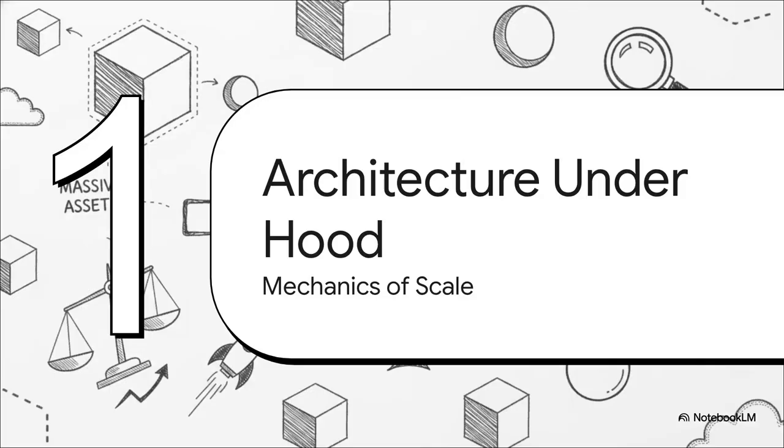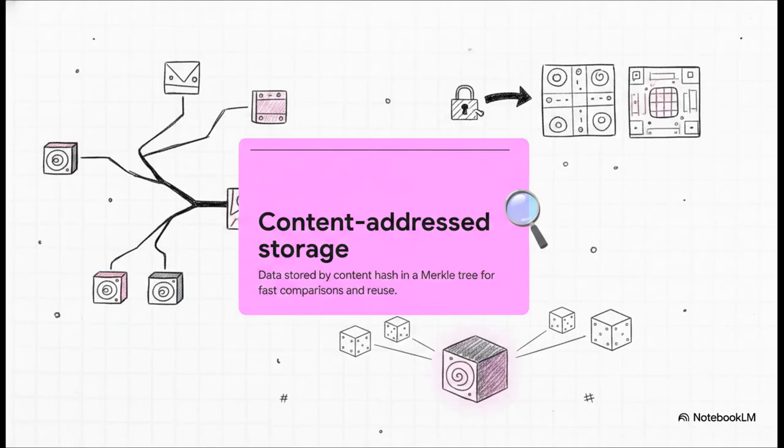All right, section 3, architecture under the hood and the mechanics of scale. Let's get into the technical deep dive. To really understand how they achieved this scale, we have to talk about the secret sauce here, content-addressed storage. This concept anchors Lore's entire approach to wrangling huge files without all the duplication. Instead of referencing a file by where it lives or what it's named, Lore references data by its content hash within a Merkle tree.